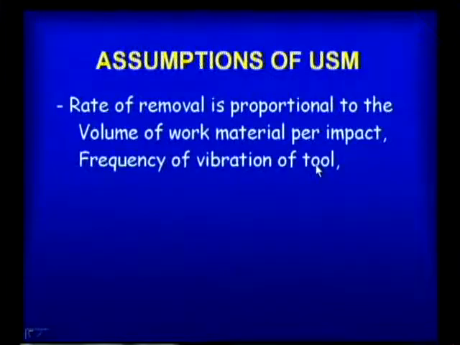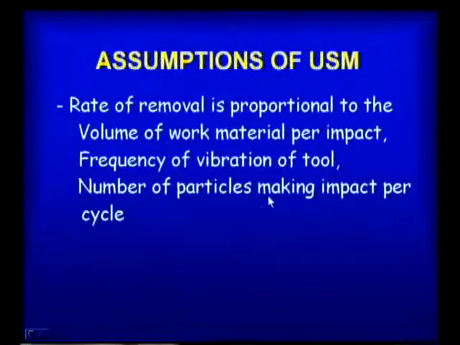If the frequency of the vibration is more, the metal removal is more, and if it is less, the metal removal is less. The next point is the number of particles making impact per cycle. In one cycle, how many particles are striking or contacting the workpiece? Based on that, how much material is removed in one cycle, how much impact it is making.